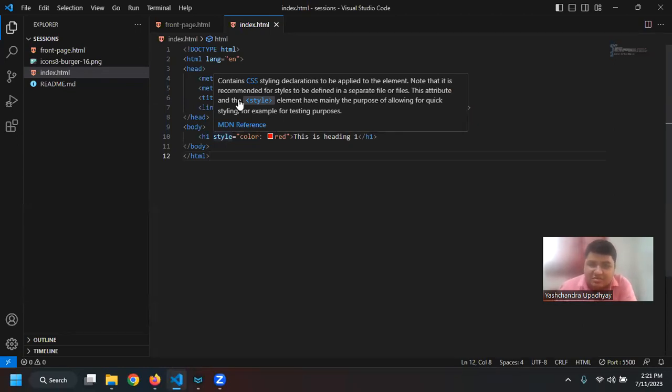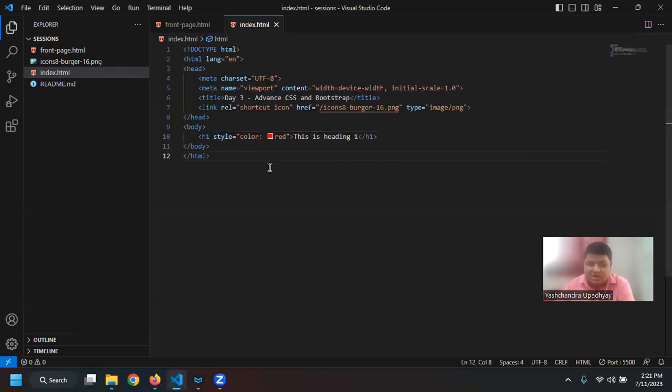Note that it is recommended for styles to be defined in a separate file or files. This attribute and the style element have mainly the purpose of allowing for quick styling, for example, for testing purposes. Now, there is something that we call best practices. The best practice to use CSS is to actually create a file.